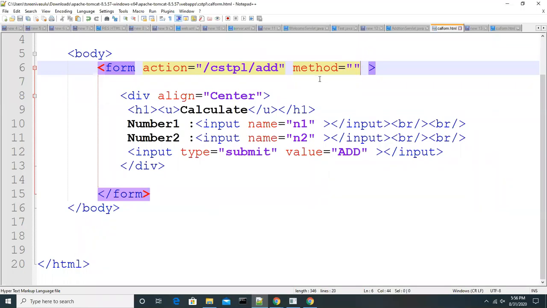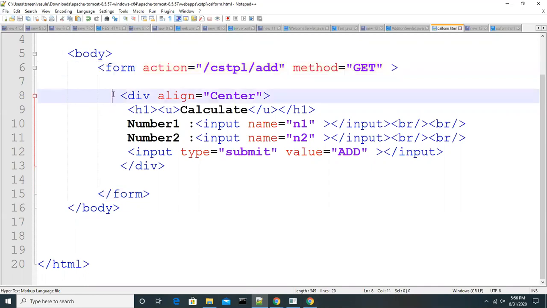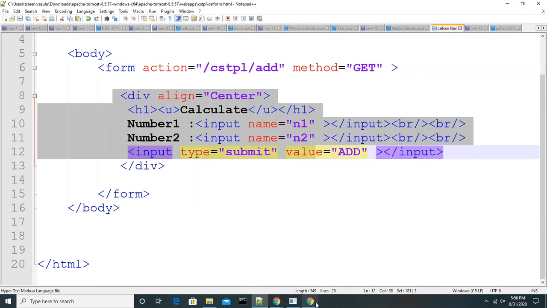So this method attribute by default has the method type get. These are the HTTP methods, guys. Whenever you are using the get method for a form, all the input values will be appended to the URL.